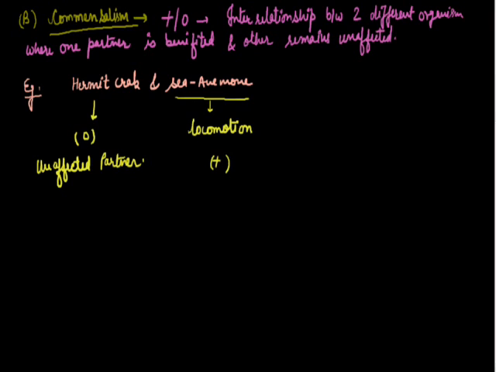So let us take the third kind of interrelationship, which is known as parasitism. Parasitism is a kind of interrelationship between two organisms where one is benefited and the other is harmed. So this can be represented like this, and I can write the definition like this.